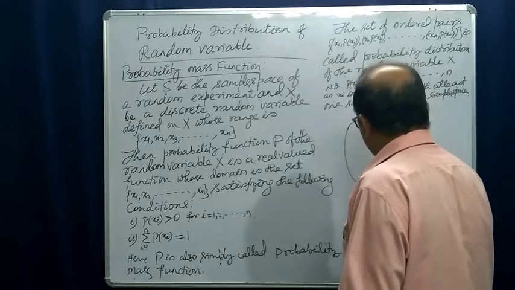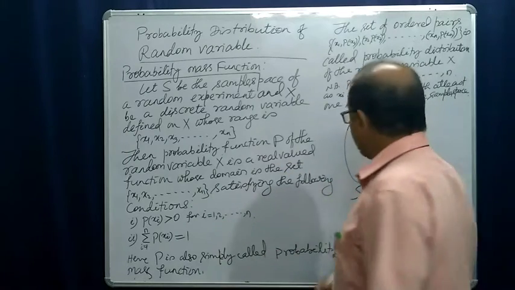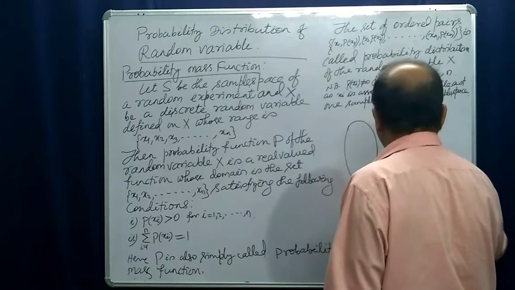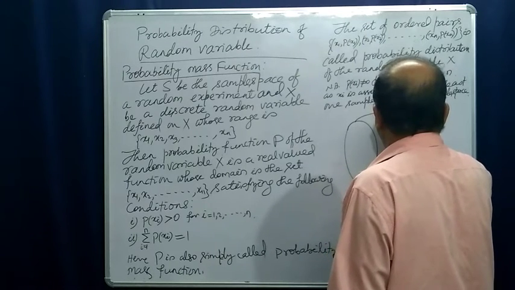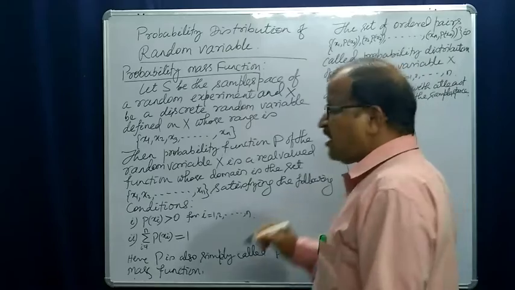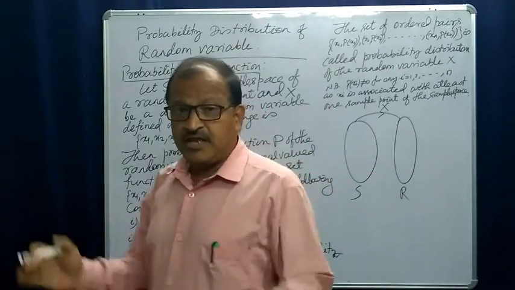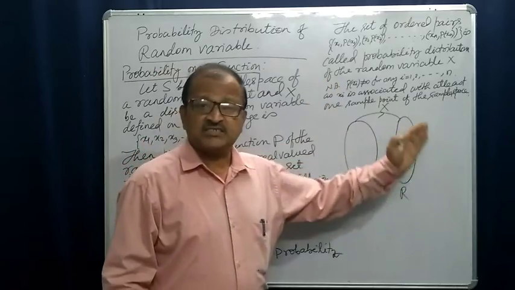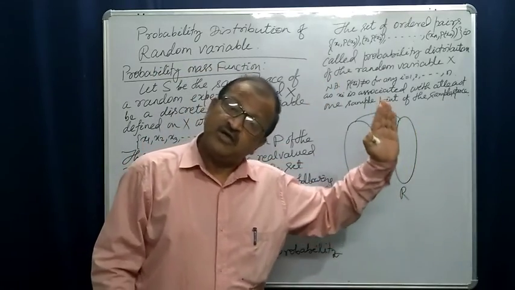Suppose this was your sample space, and this is the set of real numbers. Your random variable is a real valued function, that means its range is a subset of the set of real numbers.